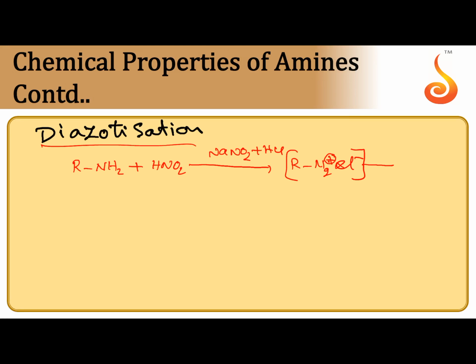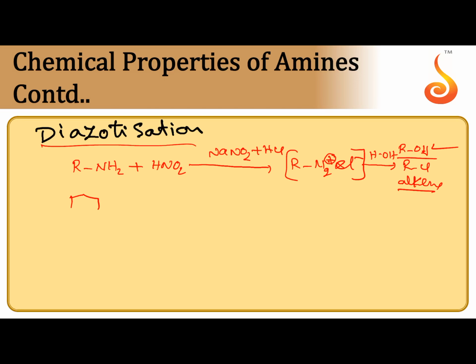But that alkyl diazonium chloride is highly unstable, of course. It undergoes decomposition easily to give alcohol, alkyl chloride, even alkene. During this reaction, an intermediate carbocation is formed that may undergo rearrangement to give unexpected alcohol as the main product. Here alcohol is the main product.